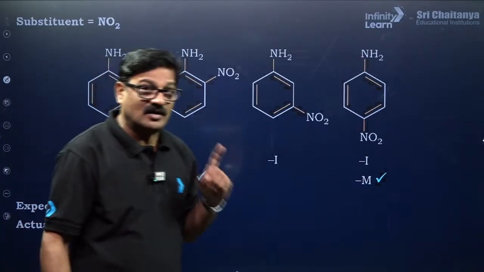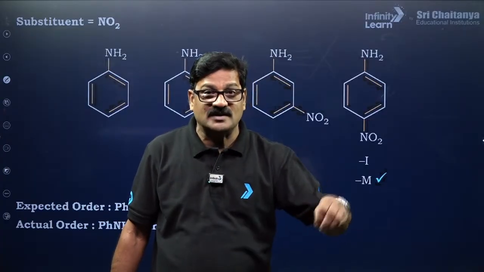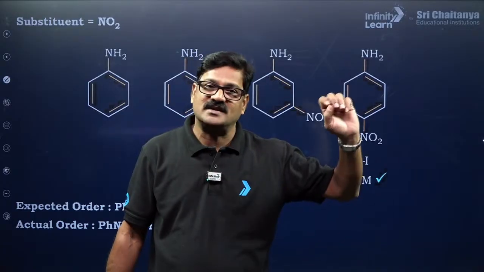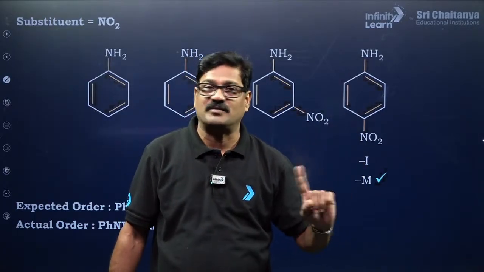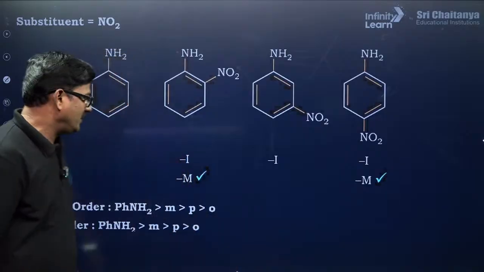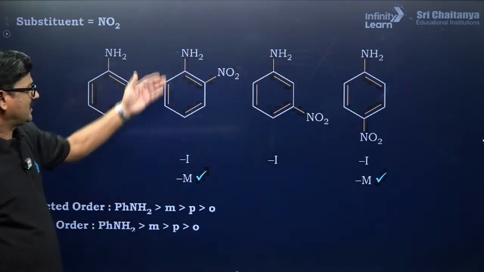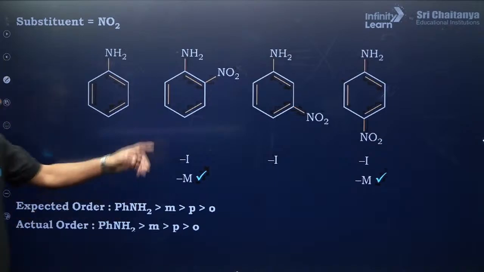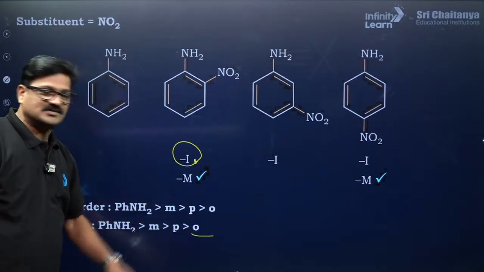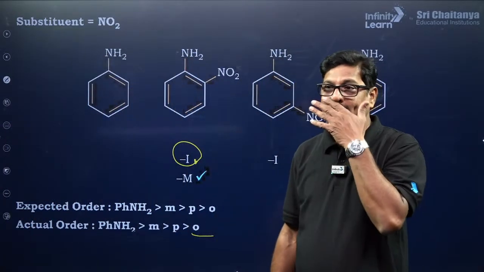Mesomeric effect works anywhere, okay? Whereas inductive effect is distance dependent but not the resonance effect. Okay, got it. So here the inductive effect will be less, and here the inductive effect will be more, so that more negative inductive effect decreases the basic strength. Ortho will be the least. Are you getting or not? Clear?